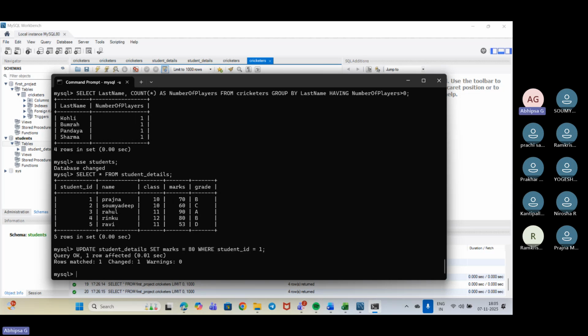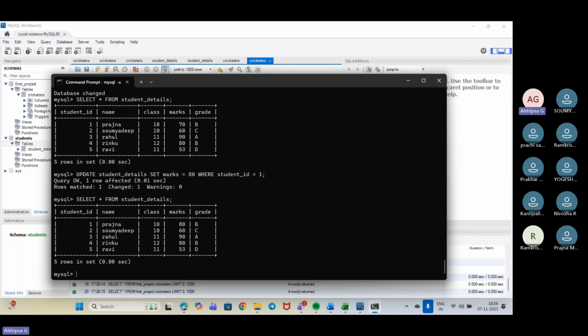Okay. So now we have got the change. Now I'll be doing select star from student details. Fine. So now see here, we have updated Prajna's number. We have increased it; from 70 it was, we have updated it now. Clear?